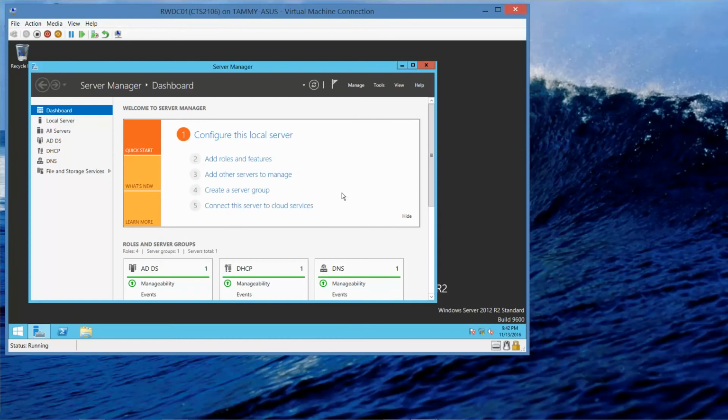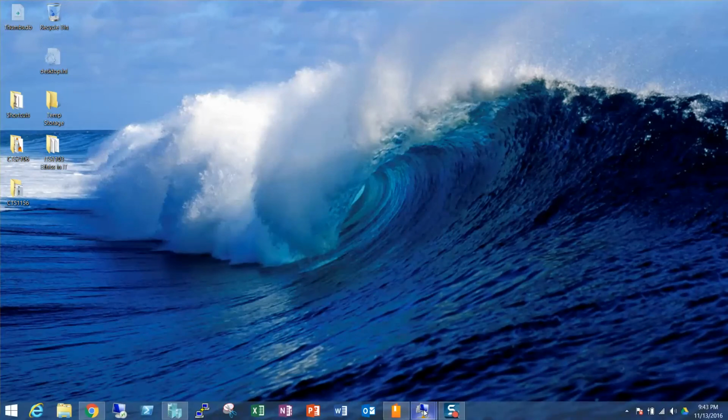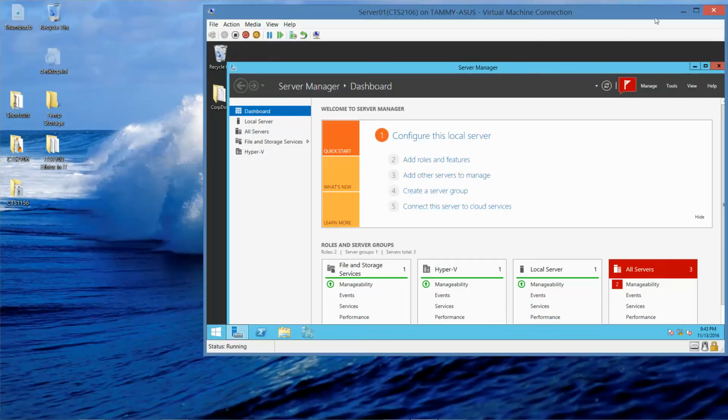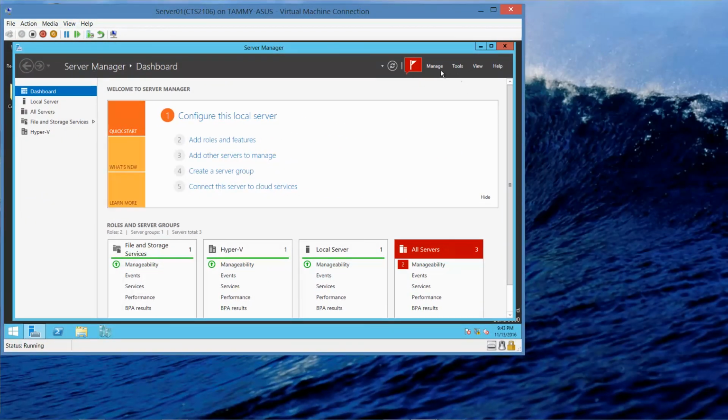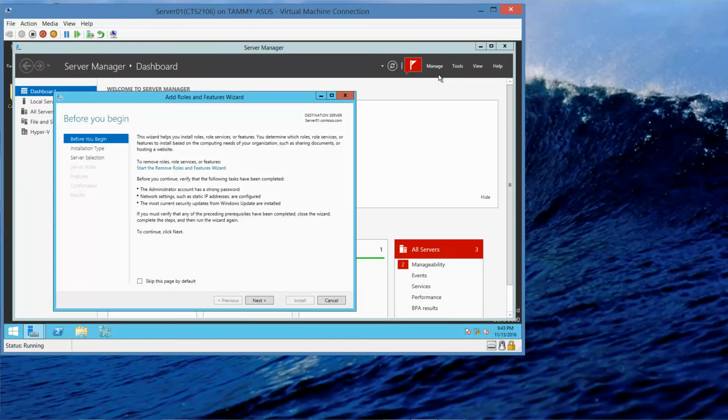So let's get started. I'm already on and logged into RWDC01, and we are going to go into, actually we want Server 1. I'm logged into Server 1 as Contoso\administrator. So I'm going to go into Manage and Add Roles and Features.